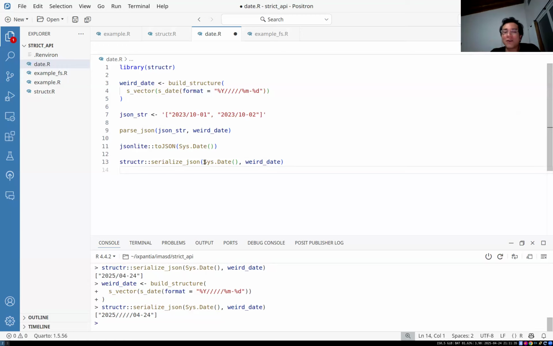And that's basically an overview of this little package that we're building. It's meant to help anyone working with APIs, either as a client or maybe even as a server. Let's say you have a Plumber API and you need to receive user input. You may want to validate that input. If you're writing something to a database from user input, please do validate it. So that's basically an overview of structure.